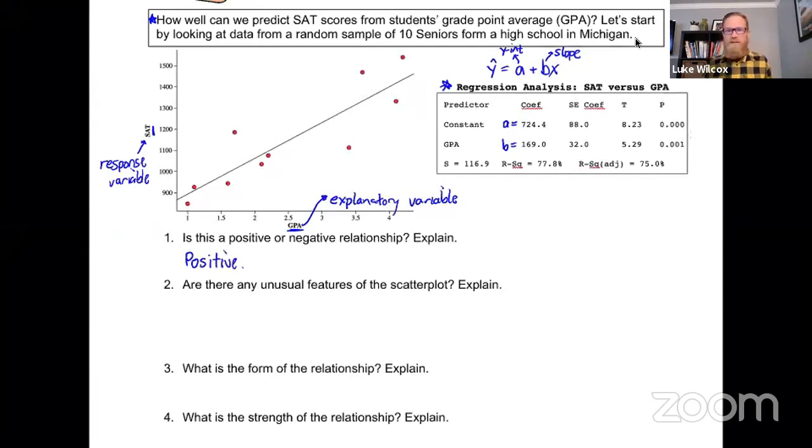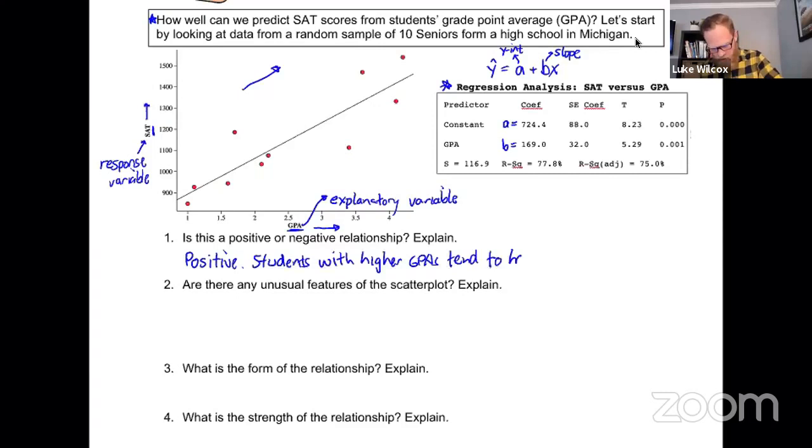But we also want to be able to explain that. And what it means to have a positive relationship is that as the GPA goes up, we are noticing that the SAT scores tend to go up. We're moving in this direction, right? So let's put that into words. What we're going to say here is that students with higher GPAs tend to have higher SAT scores. And actually, we could say it in the other direction as well, right? Students with lower GPAs tend to have lower SAT scores, right? That's explaining why we have a positive relationship here.